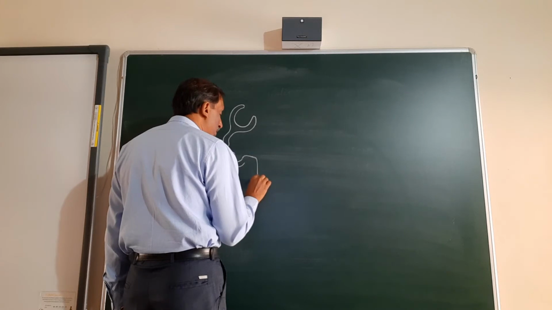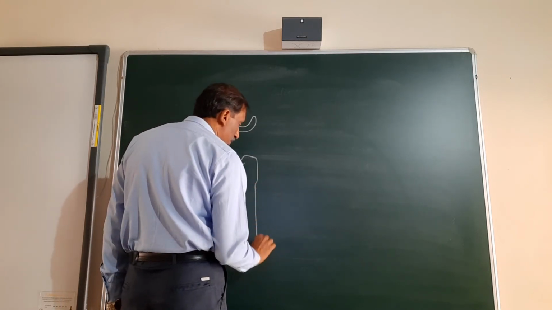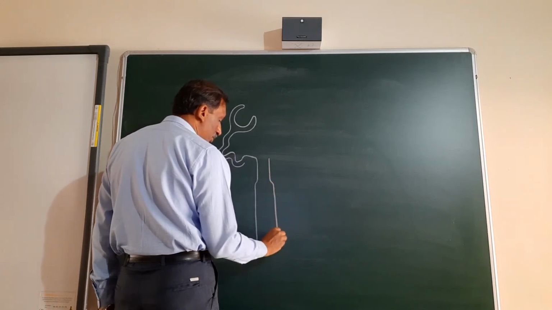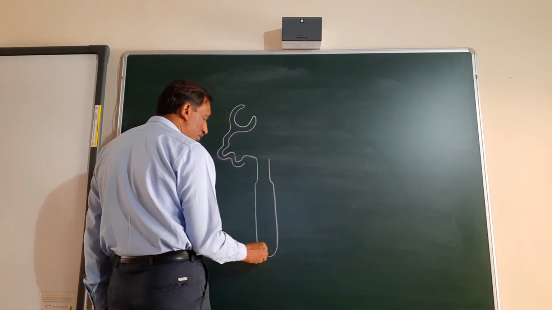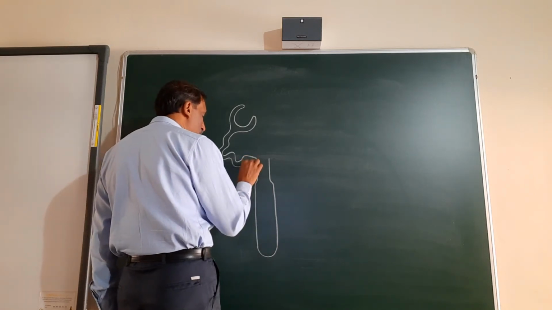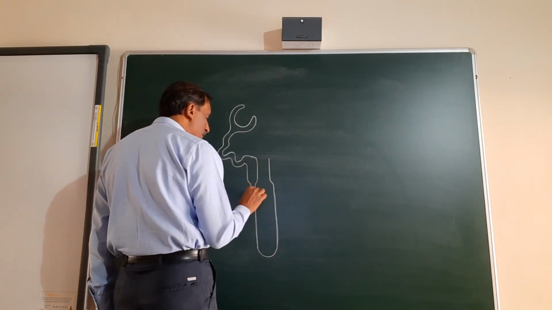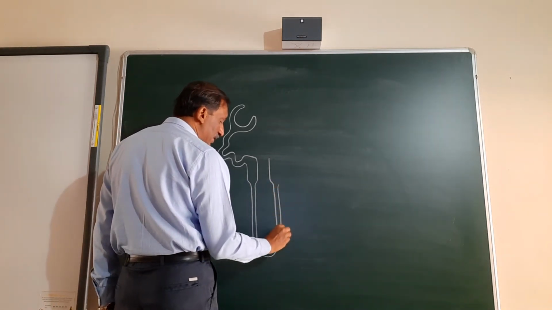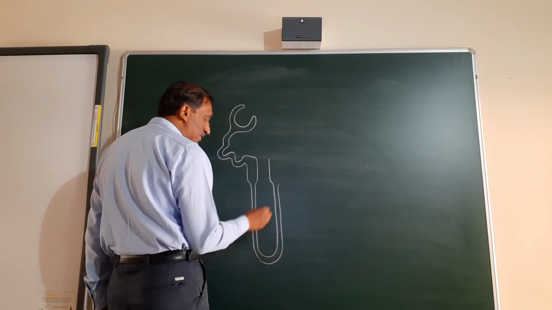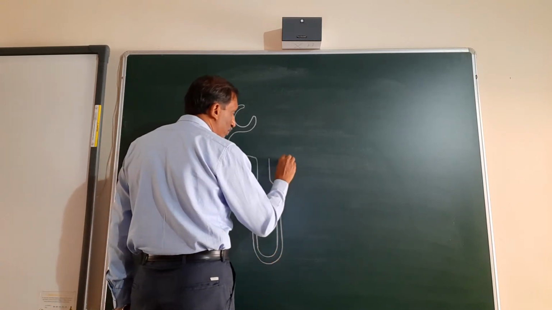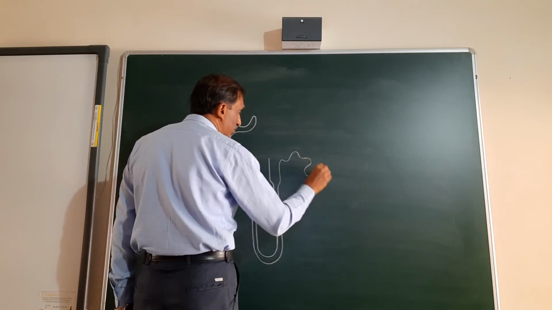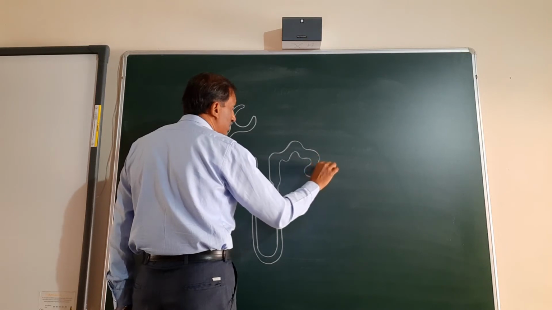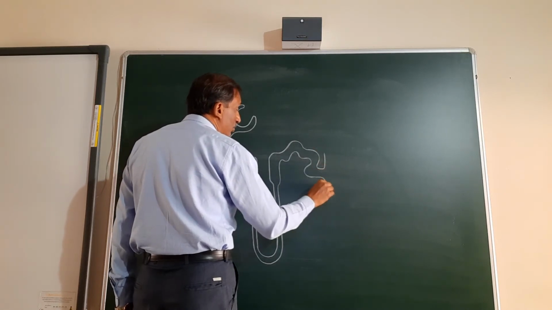Then it is opening into a narrow loop, and the portion which is going down is the descending arm, and the portion which is rising up is the ascending arm. Then it opens into another highly convoluted structure, and you know who has studied this? William Malpighi.